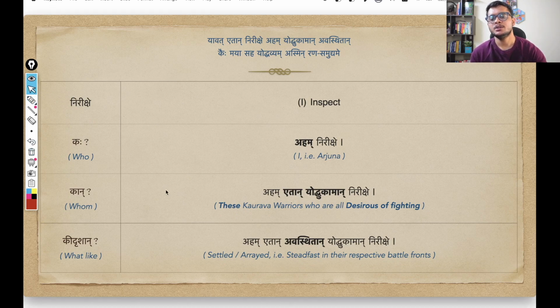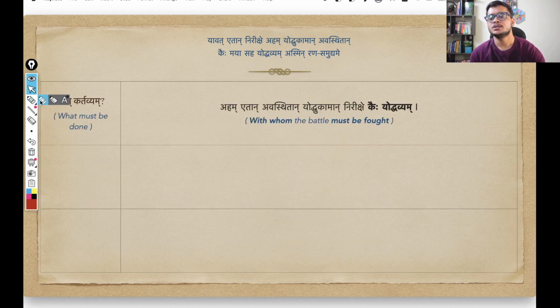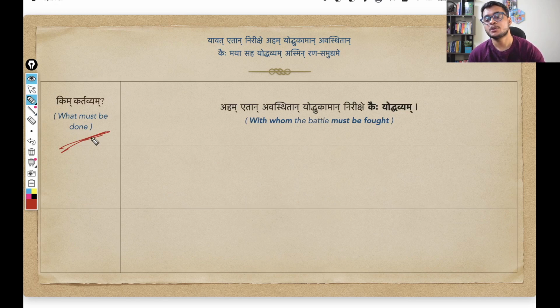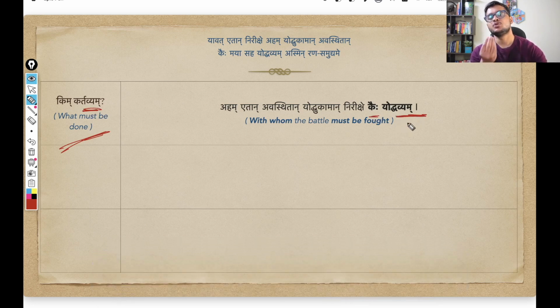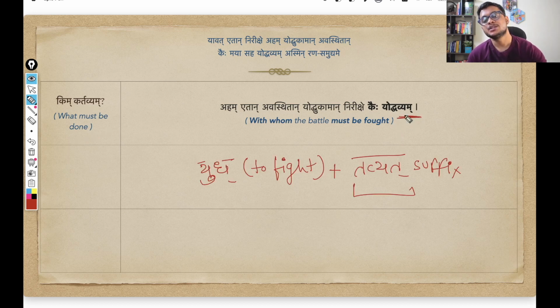Okay, so let me move on. Now the question is, Kim kartavyam? What must be done? So this particular word kartavyam, I'll come back to it. Let me see the shloka first. Kehi yodhavyam. So these are some new words. Let us understand this word yodhavyam first. So yodhavyam comes from the root word yudh. Yudh root, yudh dhatu, means to fight. And we modify this particular dhatu using the suffix tavyat.